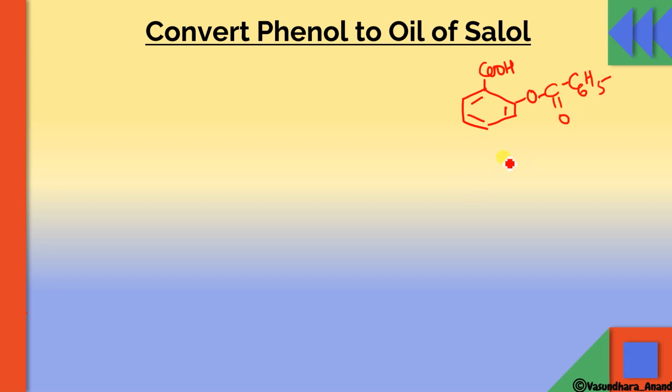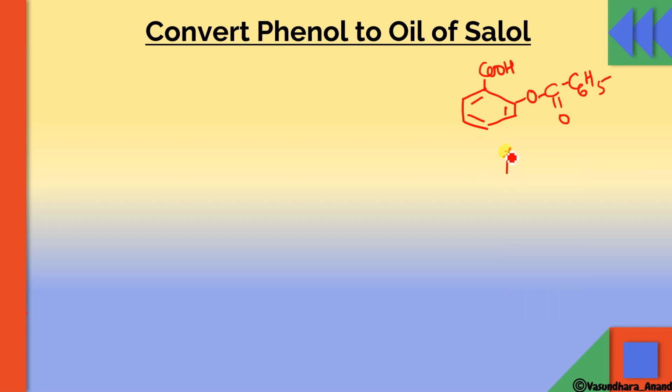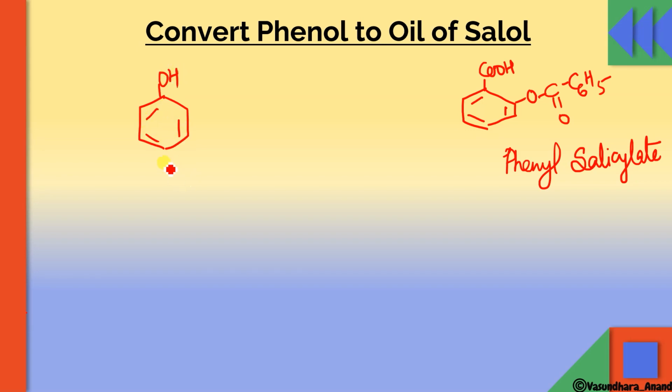So this is called phenyl salicylate. This is the structure of salol. So how to convert phenol into this? Phenol is here, and what next? When it reacts with CCl4 in the presence of NaOH, this will give you salicylic acid. Yes, so we got the salicylic acid.